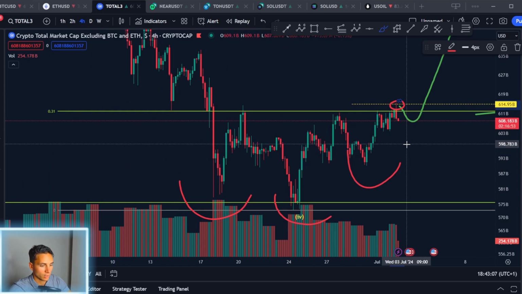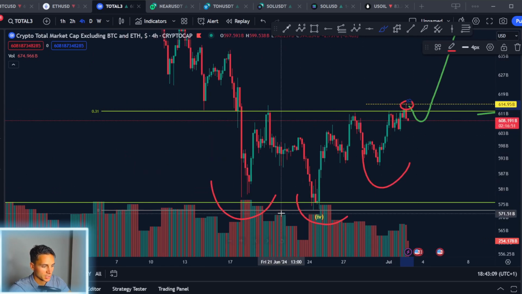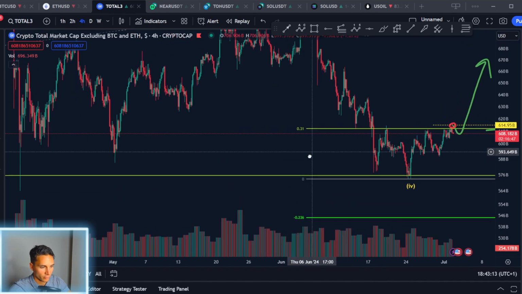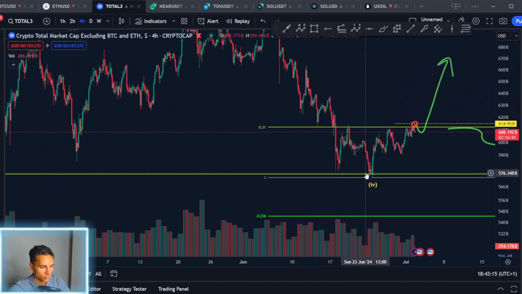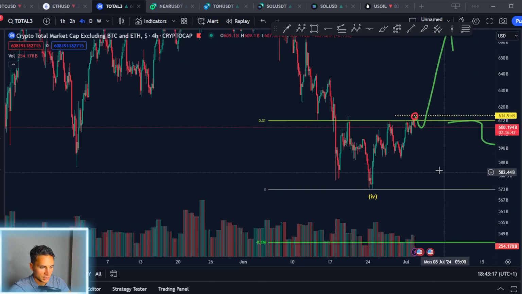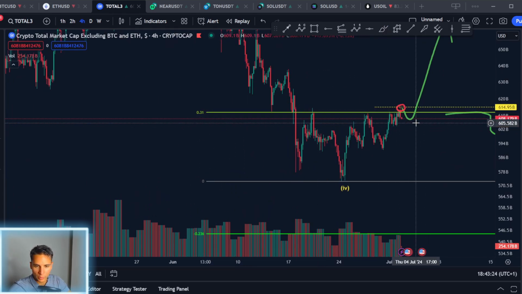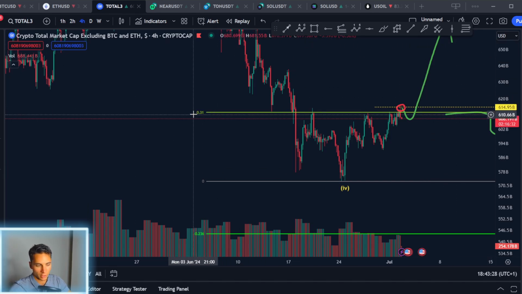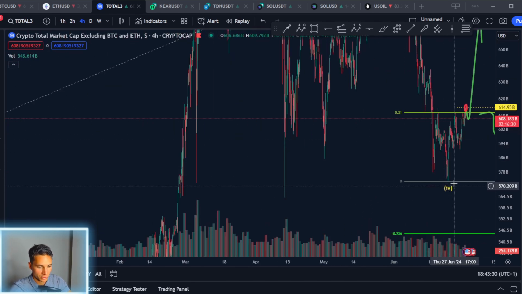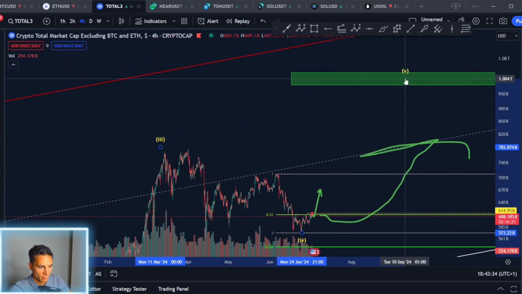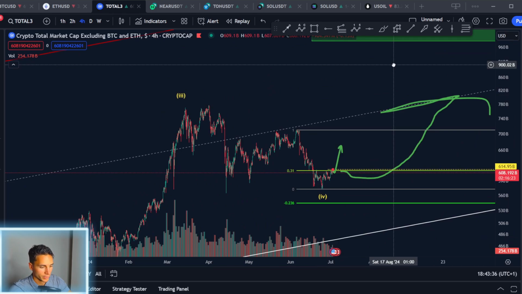We can see here the total altcoin market cap has found some resistance. We're talking about this in the VIP. I am bullish on this, but I took here from the highs to the lows on the 4-hour. So you can see here we've been testing the 0.31 Fibonacci one time, and right now for a second time. So I do expect some more pullback here on altcoins before then. Once we close above the 0.31, altcoins are gonna fly, because we just made a macro 4th wave here, and we haven't even started the 5th wave. So we have much higher to go for a lot of altcoins right now.